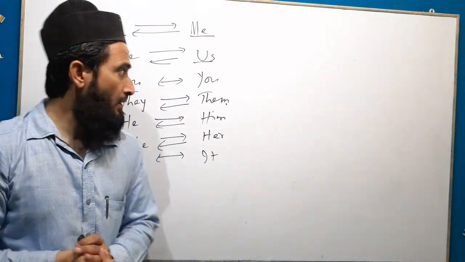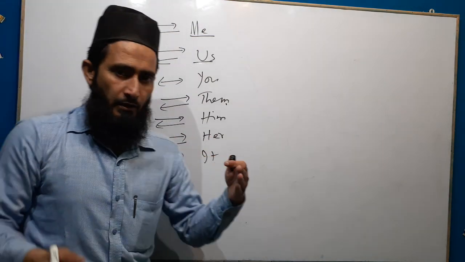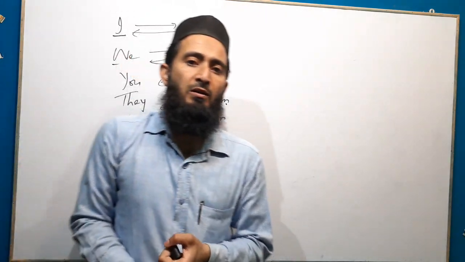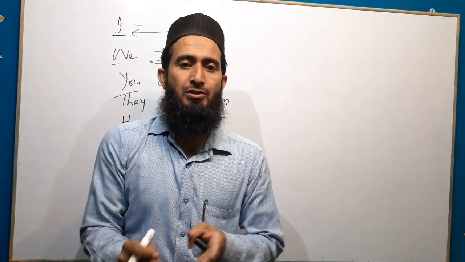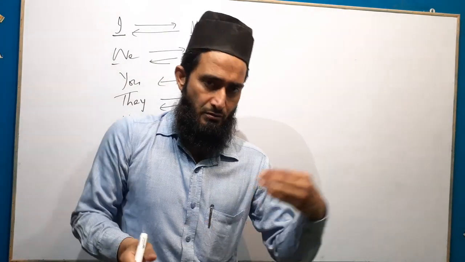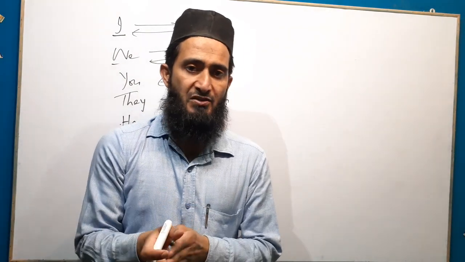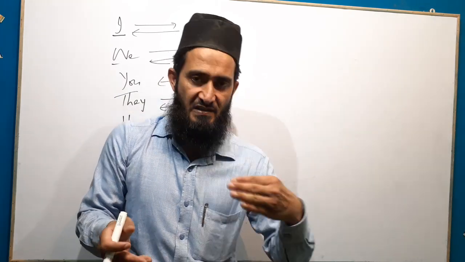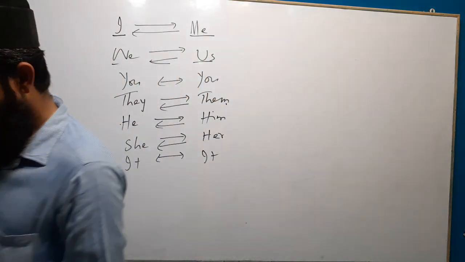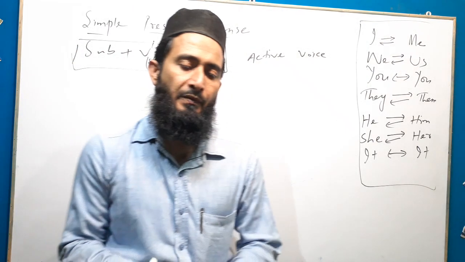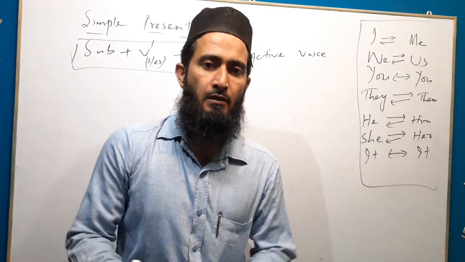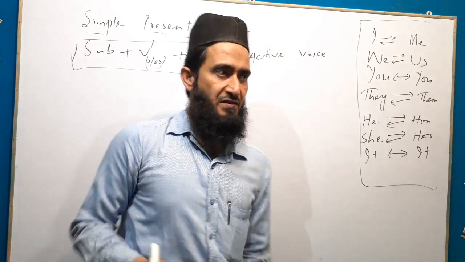It is not changed. After this, we will see how sentences of tense are changed, how simple present tense, simple past tense and simple future tense are changed. We will see step by step. Now we will see how simple present tense active is changed into passive voice.